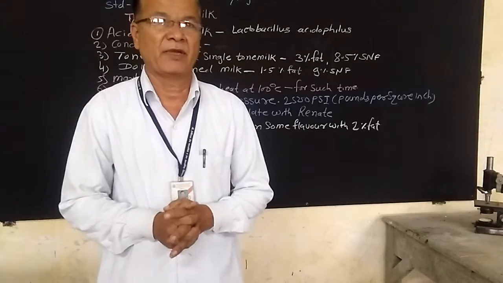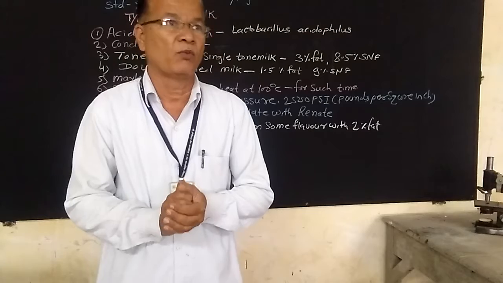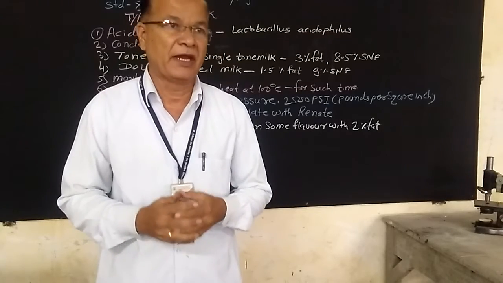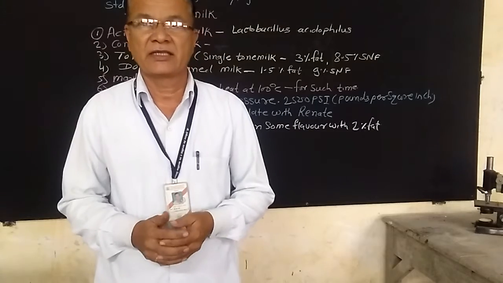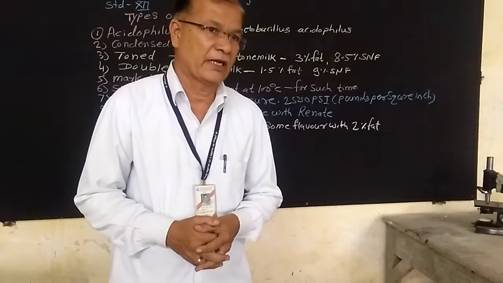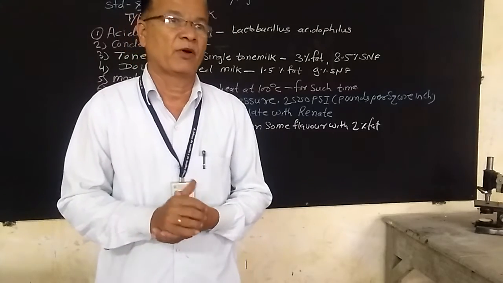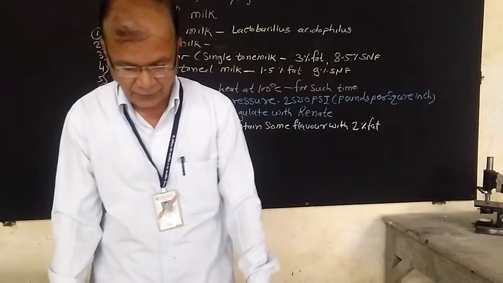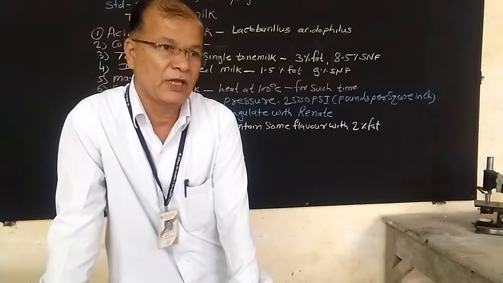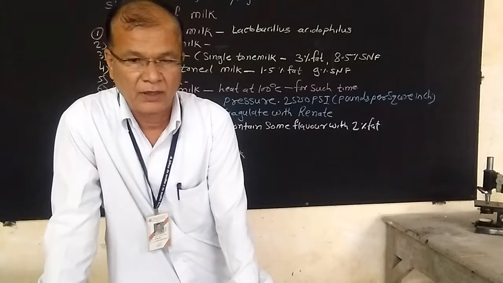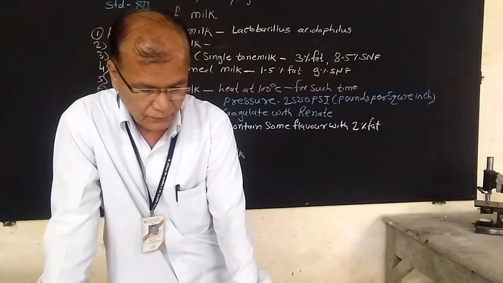This sterilized milk means it is the type of milk, or homogenized milk, that is heated at a temperature of 100 degrees Celsius or more for a specific time, and that type of milk is prepared for remaining fit for human consumption up to 7 days. This type of milk is known as sterilized milk.